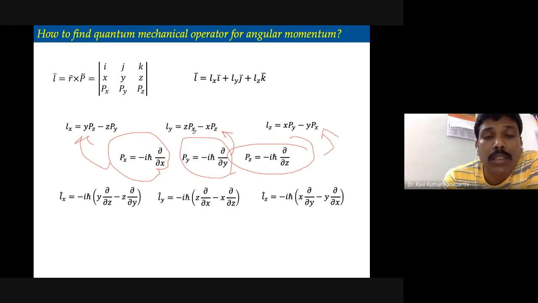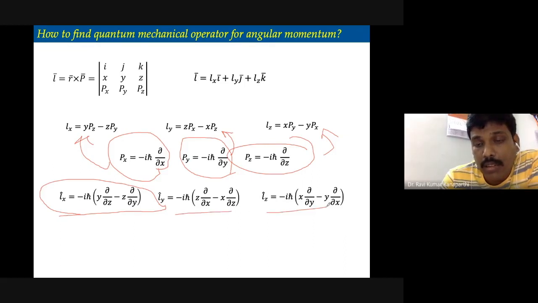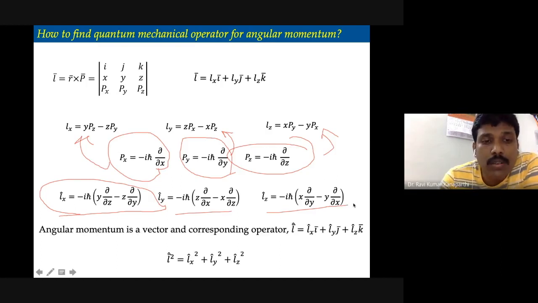Wherever px occurs, you replace it with minus i h cross dou upon dou x, wherever py occurs, minus i h cross dou upon dou y, and so on. Then we get Lx equal to minus i h cross, y dou upon dou z minus z dou upon dou y. Similarly, the y component is this, and the z component is this. Just a very simple concept, nothing to break our head.